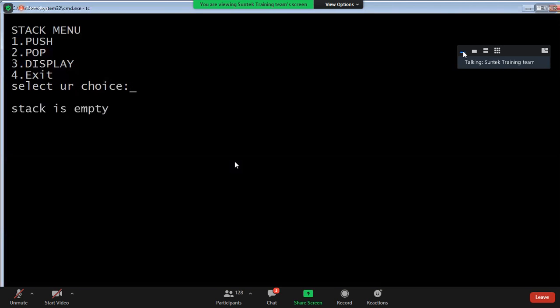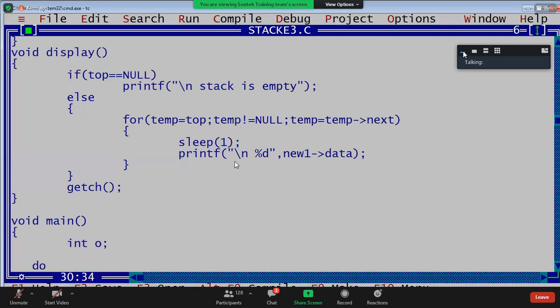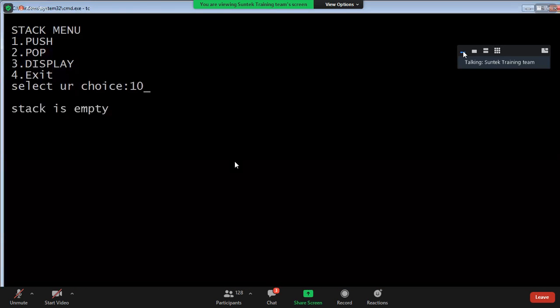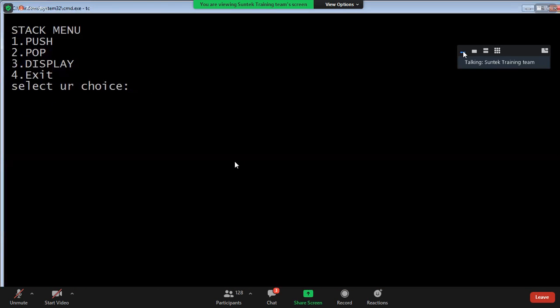Press 3, stack is empty, 1, enter 10. Displaying. I'll remove this; not new one data, guys, this is temp data. Yeah, temp data. Once executed, press 3, stack is empty, press 1, 10.